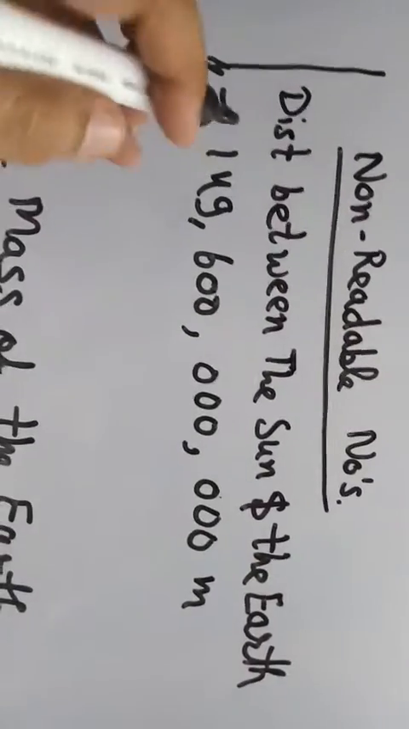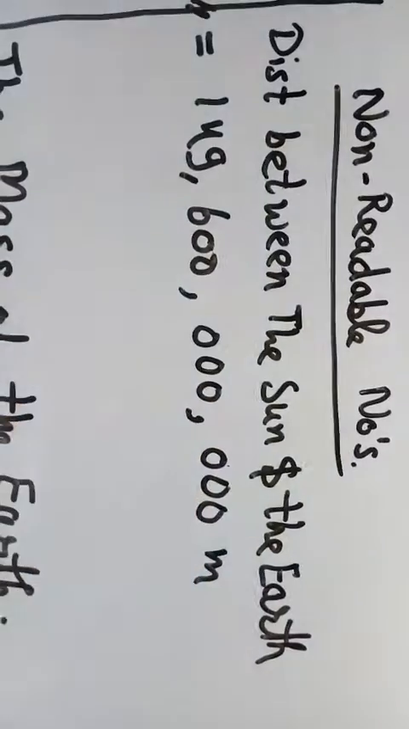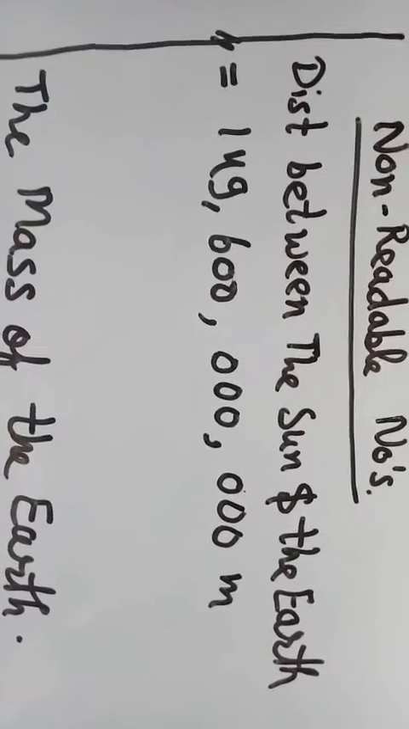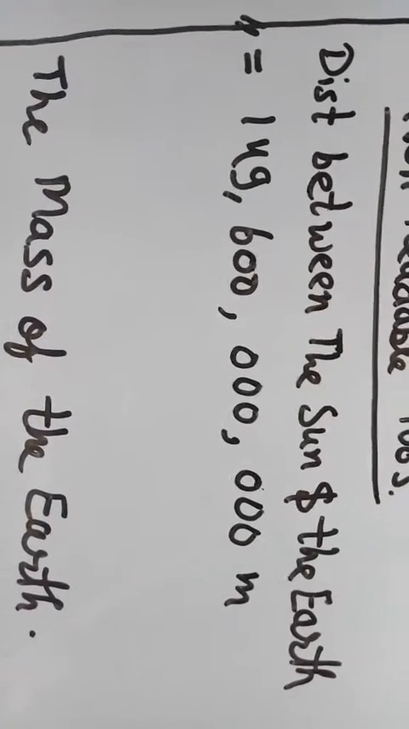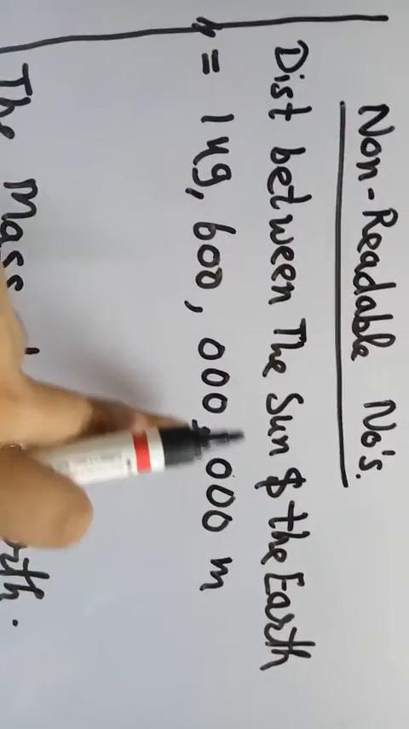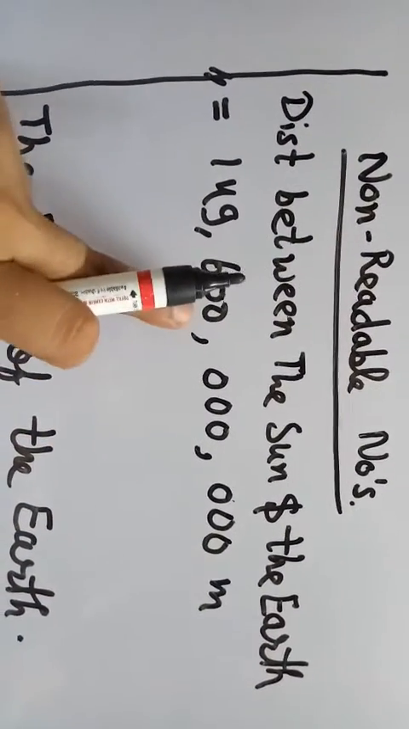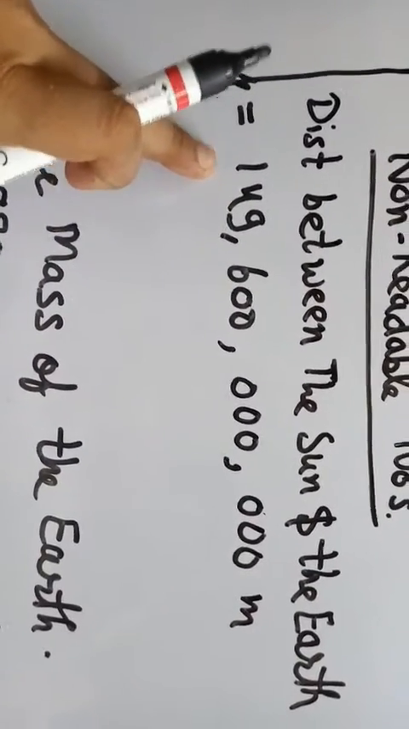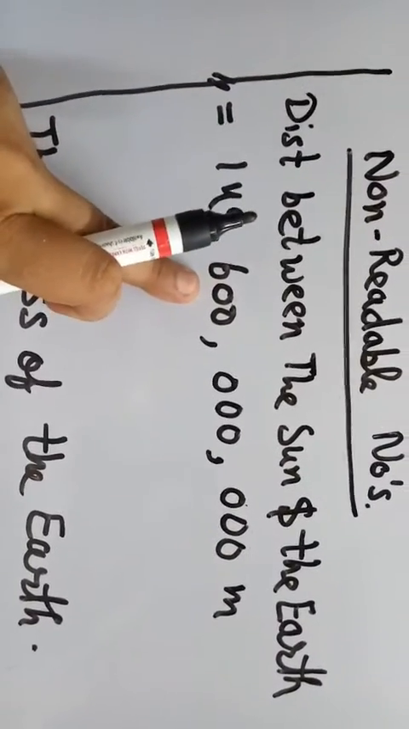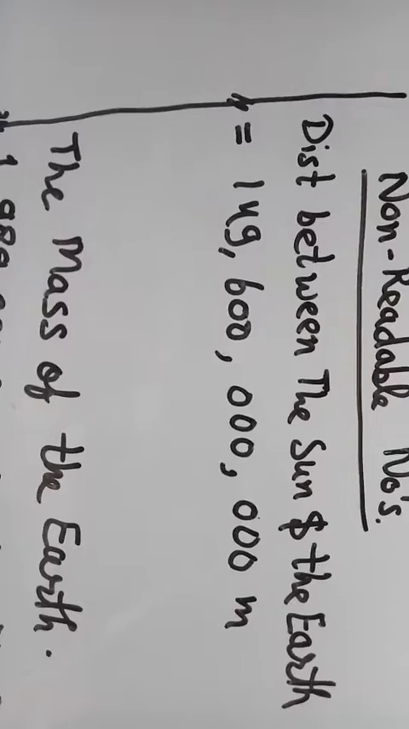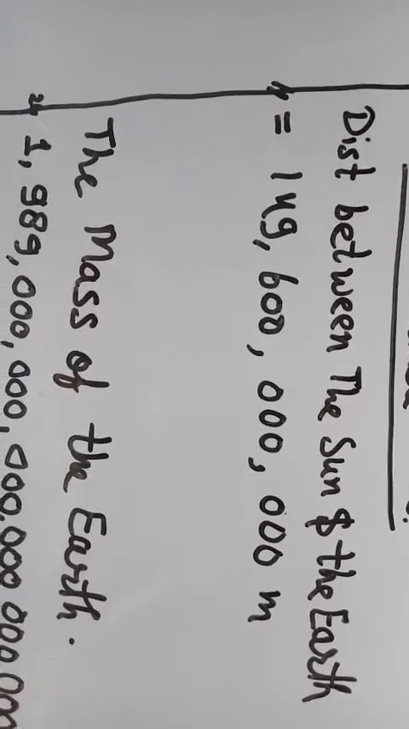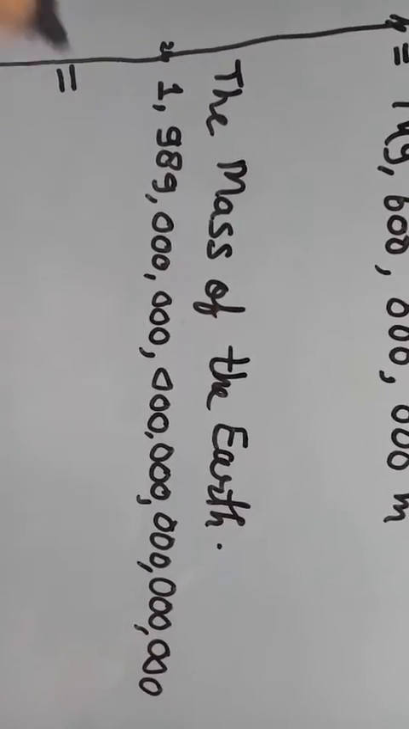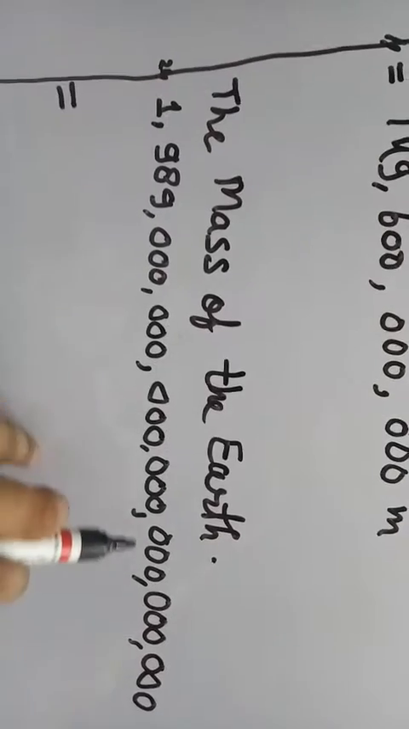For example, the distance between the sun and the earth is like this. How will you pronounce it? Ones, tens, 100, 1000, 10,000, 100,000, million, 10 million, 100 million, billion, 10 billion, 100 billion. The sun is 149 billion 600 million meters away from the earth. But when this kind of number arises, how can you read it?